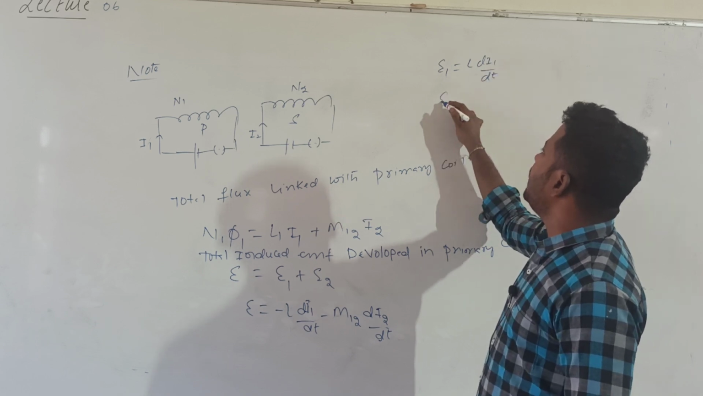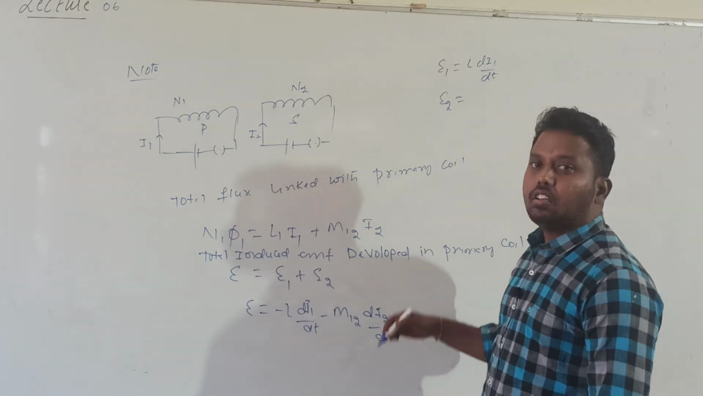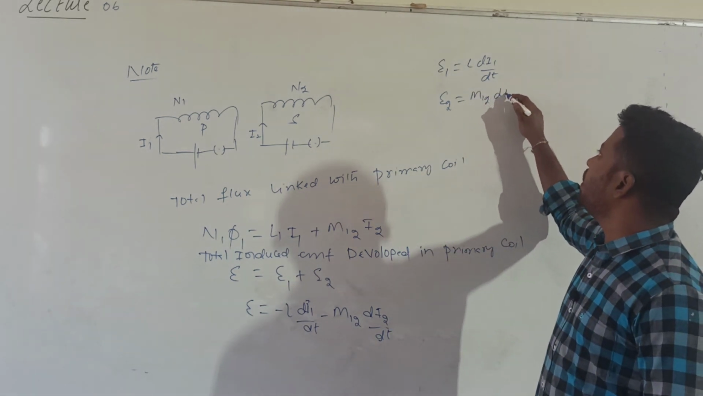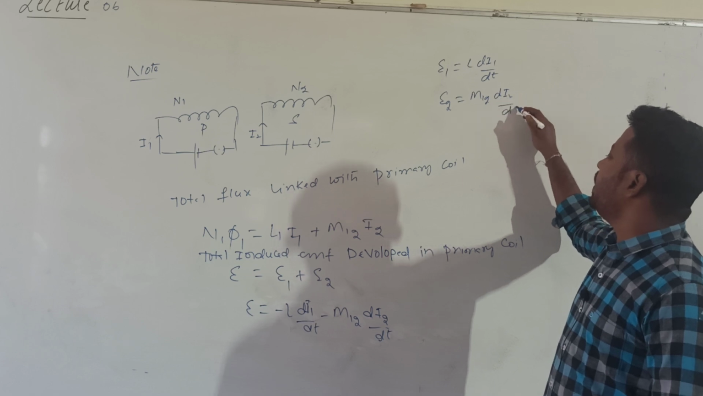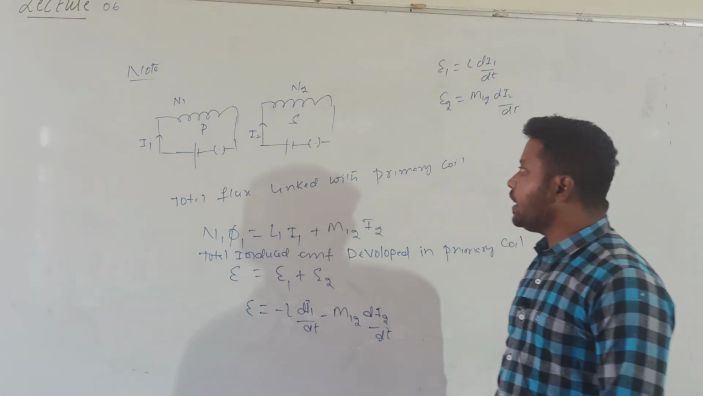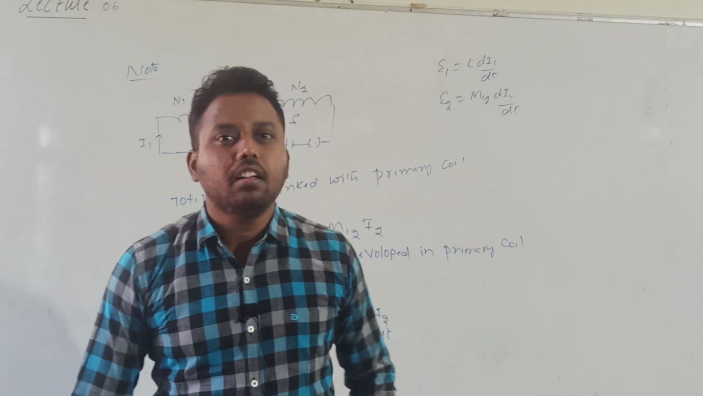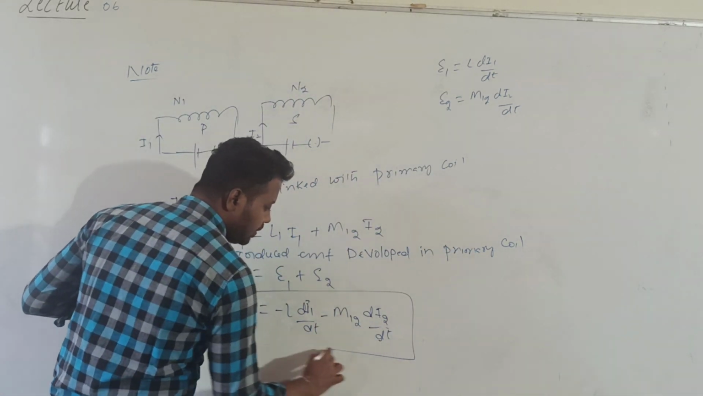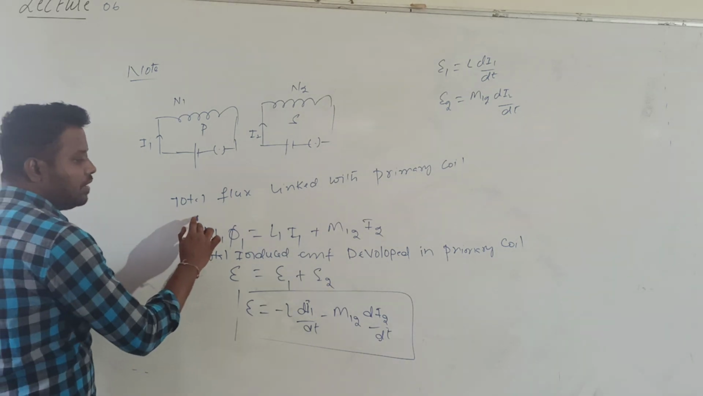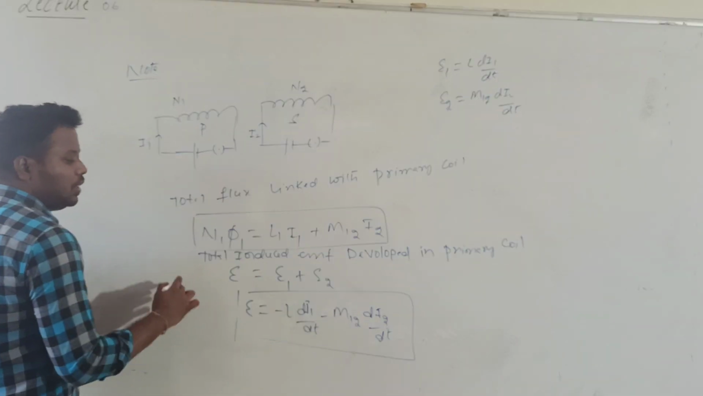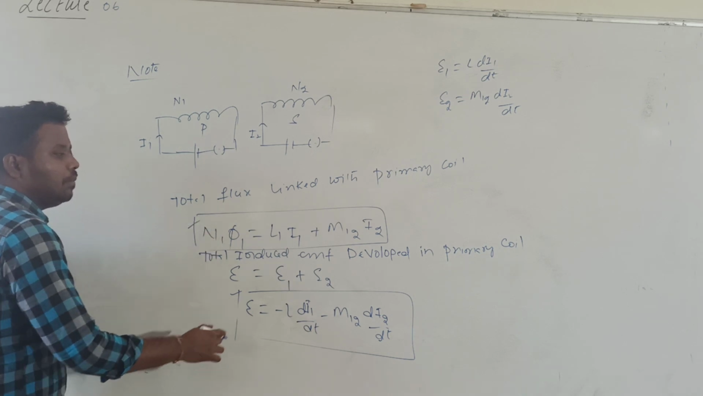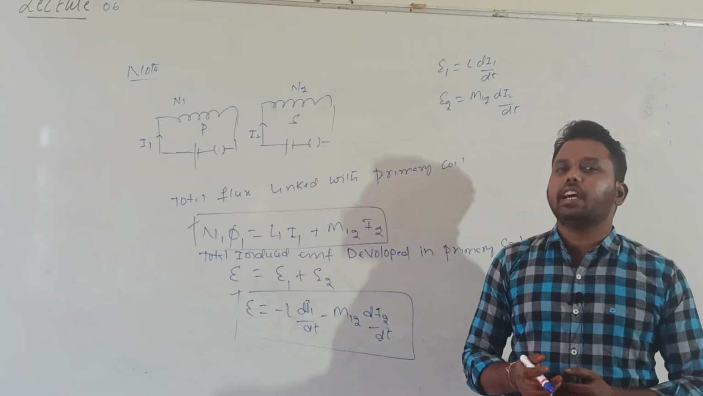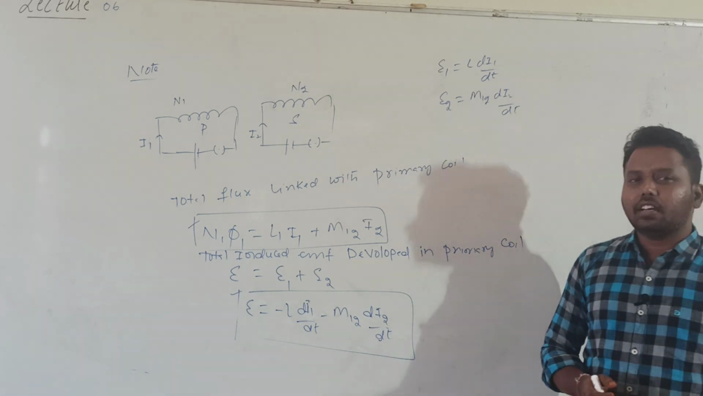And what is the induced EMF because of mutual induction? The mutual induction value is given by M12 into the current passing through the second coil, di2 by dt. In this way we can calculate the total induced EMF developed in the primary coil. This is the total flux linked with the primary coil, and this is the total induced EMF developed in the primary coil. This is whenever the two coils are carrying current when placed nearby.